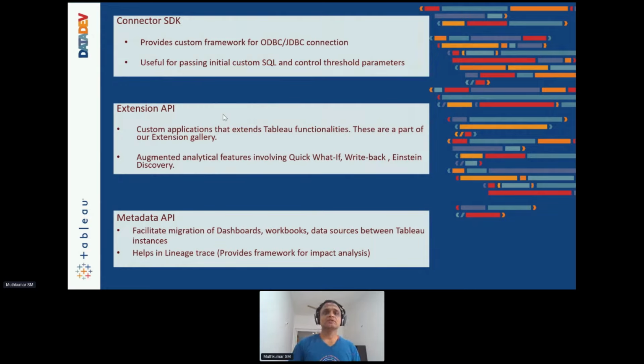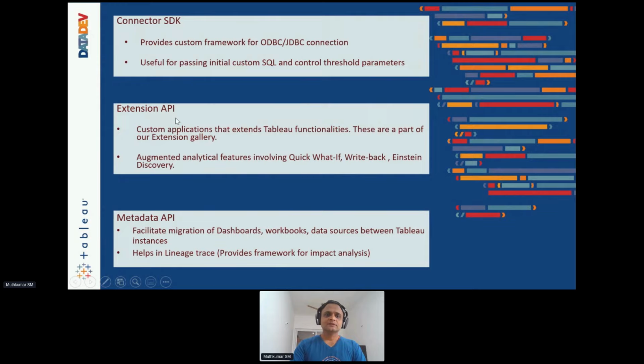So these are some things which users find pretty intuitive when you present them in the form of a dialog box, and they can enter some quick text and allow seamless connectivity with the JDBC connector. That is done through something called the connector SDK, which you see over here, right? This is an extensible platform on a native Tableau data connector feature, which allows you to pass some initial threshold parameters and establish connectivity to your data source, right?